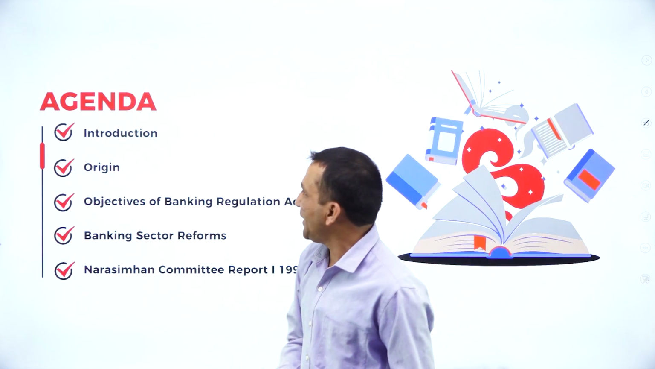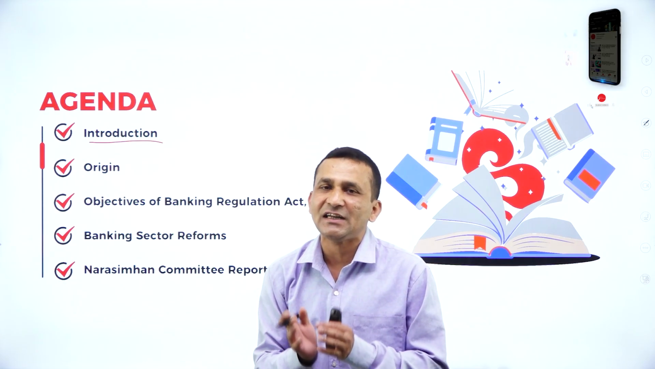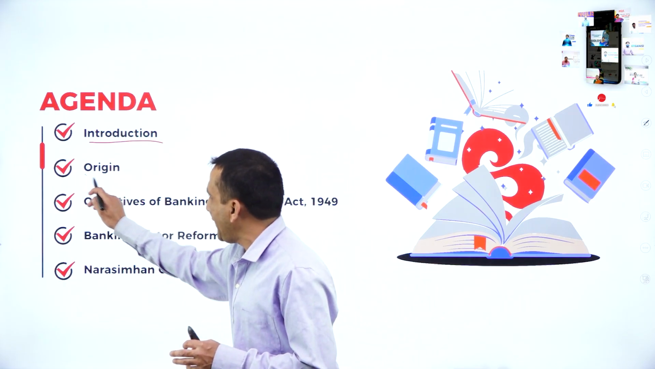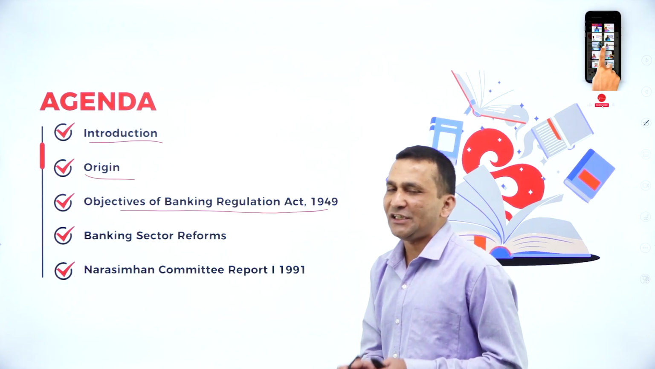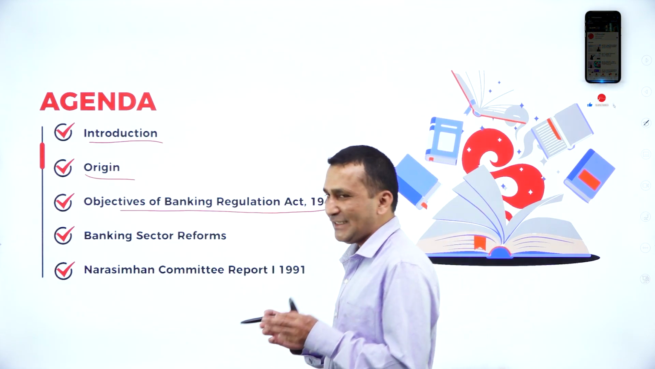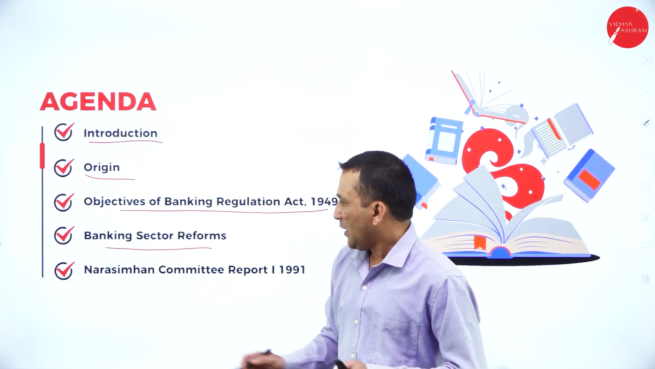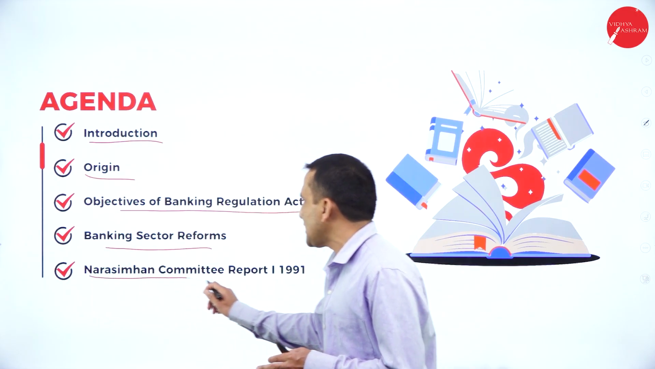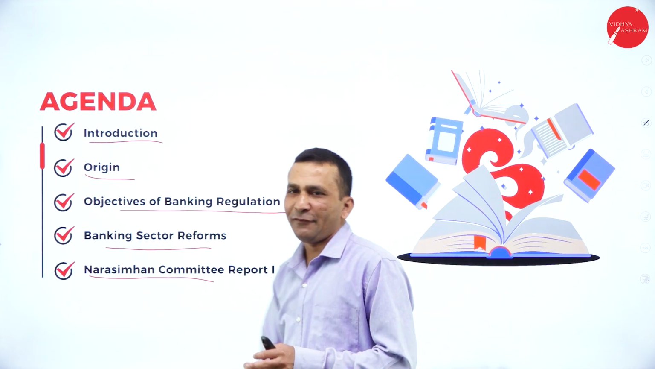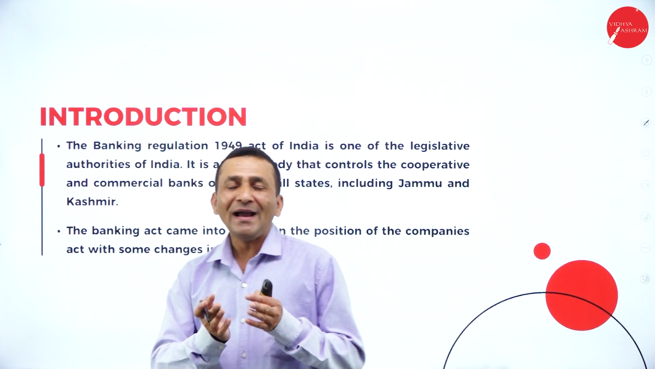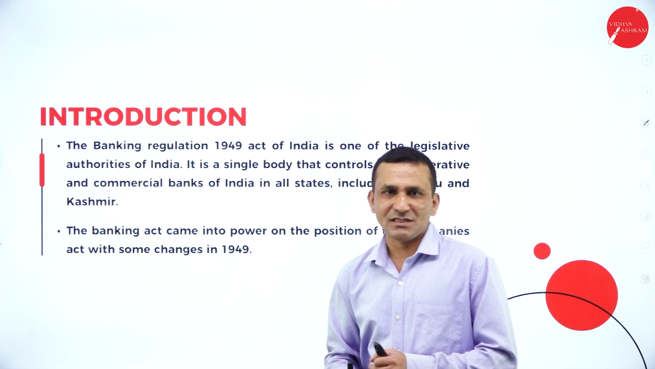And today my agenda is the introduction to the Banking Regulation Act 1949 and its origin, the objective of the Banking Regulation Act, the main objective of the Banking Regulation Act 1949, the banking sector reform, and the last agenda is the Narasimha Committee Report 1991. And the introduction: why the Banking Regulation Act is important for banking system operation.